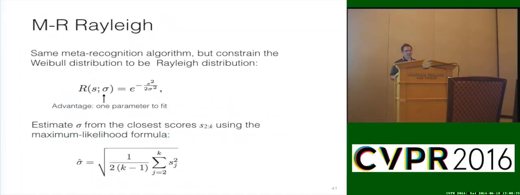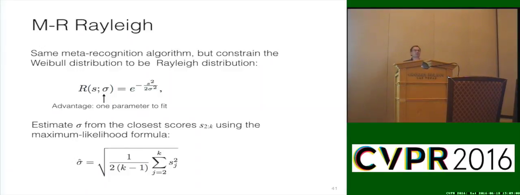But looking at it from a meta recognition point of view, they found the algorithm was more accurate if they moved to a Rayleigh, which is really a specialization of the Weibull distribution, with fewer free parameters. So it's e to the minus s squared. It's missing one of the parameters we have. So the advantage is they only have one parameter to fit. With the amount of data they have, it was a much more accurate form for what they want to do.